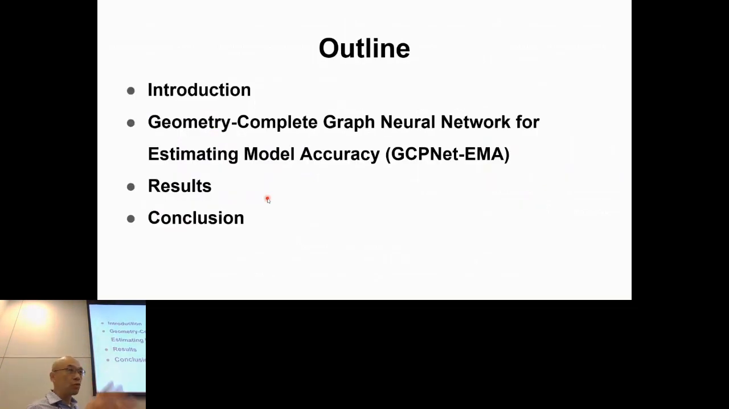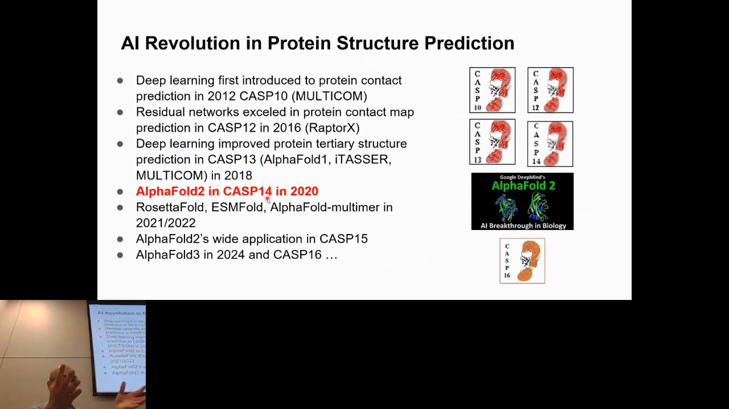First, I'm going to give a quick introduction to the problem. Then I'm going to describe our methods of geometric complete graph neural networks for estimating the accuracy of predicted protein structures. Then I'm going to summarize some results, and finally conclude my presentation with a few key findings.